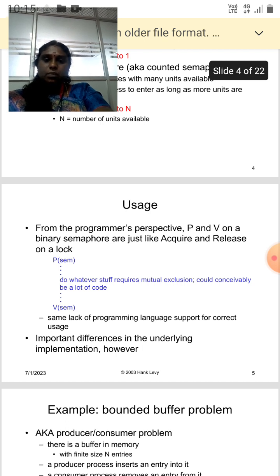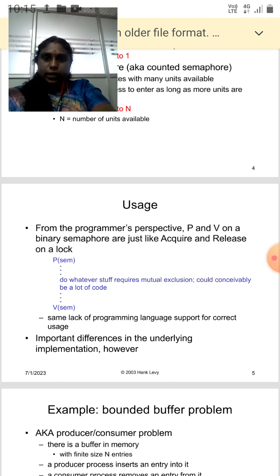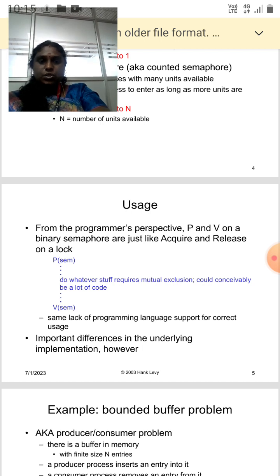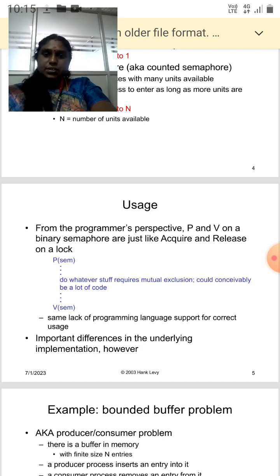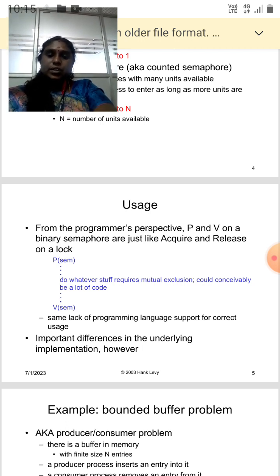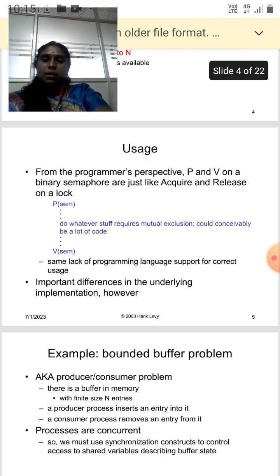P and V on binary semaphores are just like acquire and release on a lock. P of the semaphore does whatever is required. Some mutual exclusion could consecutively involve a lot of code, and the same lock in the programming language supports correct usage. There is an important difference in the underlying implementations, however.